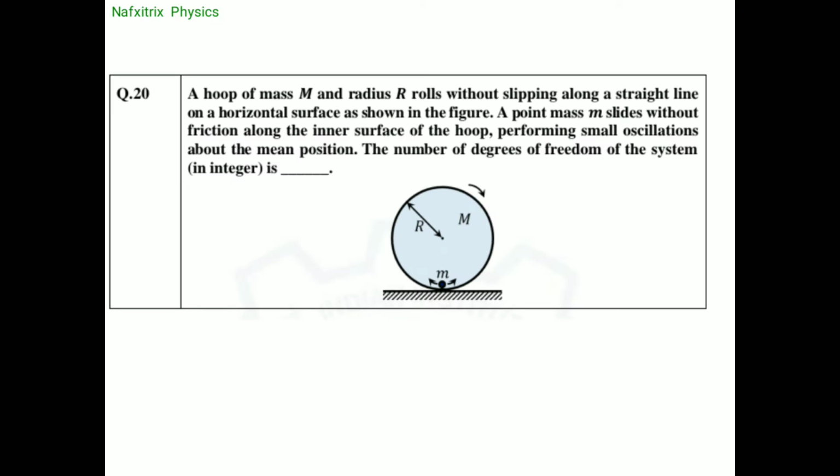A hoop of mass capital M. So this is the hoop, and it is of mass capital M, radius capital R. So here you can see the radius is R, capital R, rolls without slipping along a straight line. This is very important here. We need to keep an eye on this because this gives us information about degrees of freedom. It rolls without slipping along a straight line on a horizontal surface as shown.